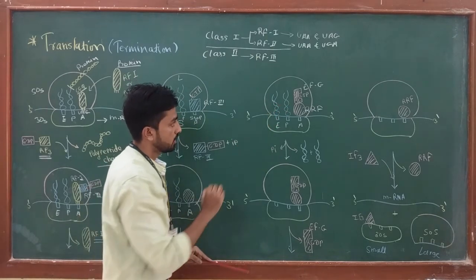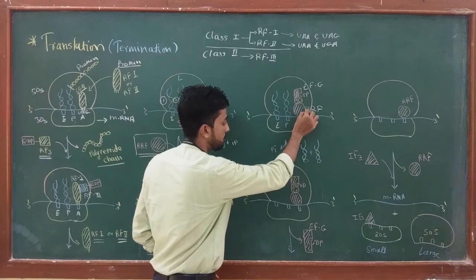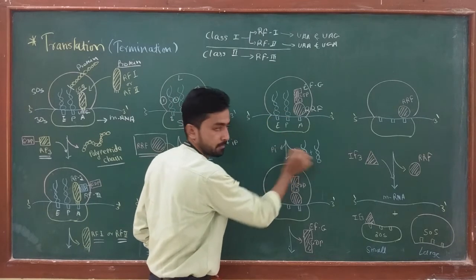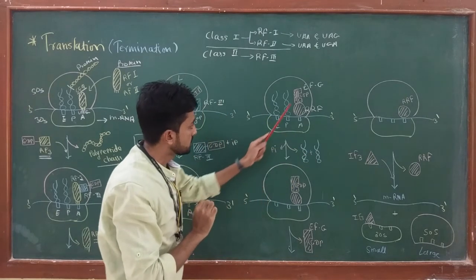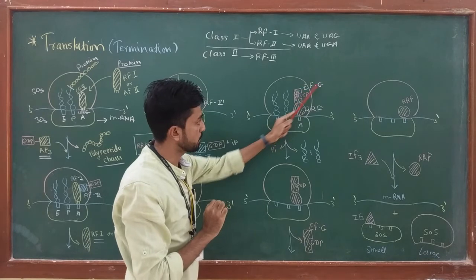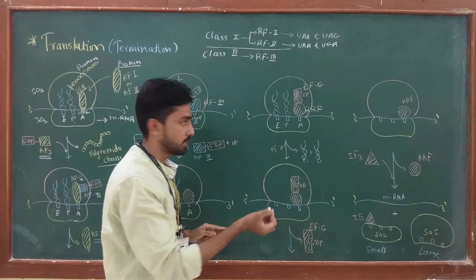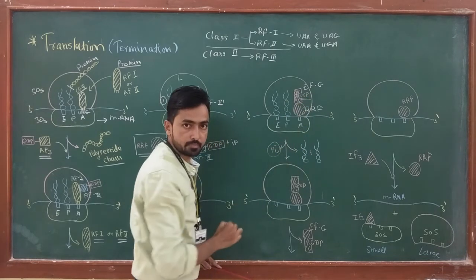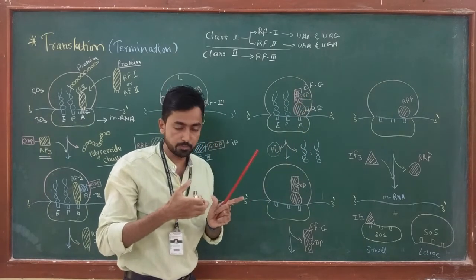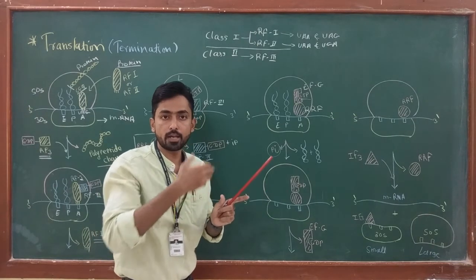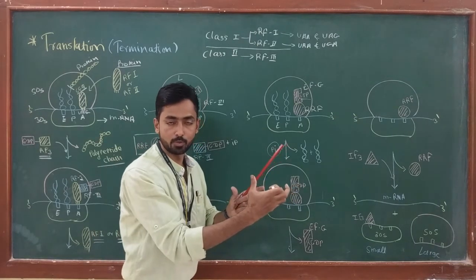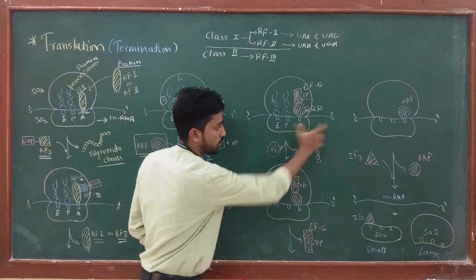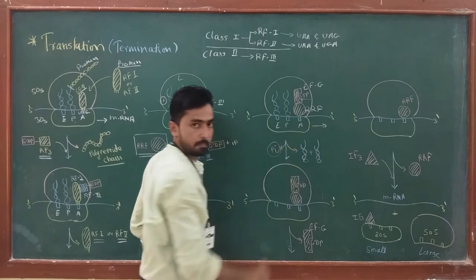Okay. Now what happened? This RRF releases both tRNAs from the P and E sites. How exactly did this happen? The GTP which is present on the EFG protein gets hydrolyzed, and due to hydrolysis of this GTP molecule, one phosphate is released. And we know that when EFG GTP is hydrolyzed, it provides energy for translocation of the ribosome. Okay, so when this GTP is hydrolyzed, the ribosome tries to move forward towards the 3' end.